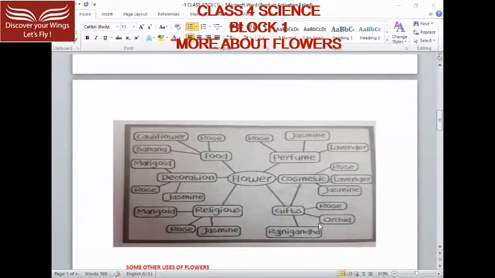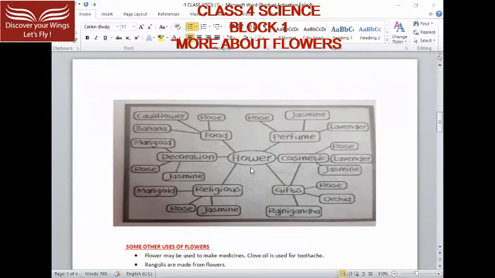Next, look at this picture. In this picture you can see flowers. Flowers are used to make food, are used for decoration, are used for religious ceremonies or purposes, are used to gift someone, are used to make cosmetics, are used to make perfumes.